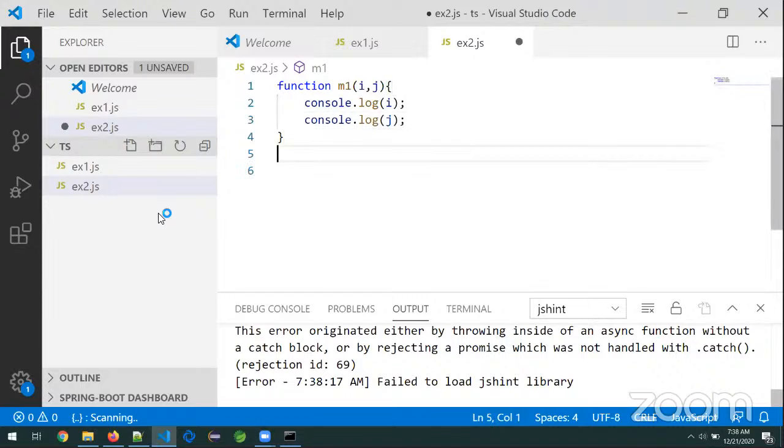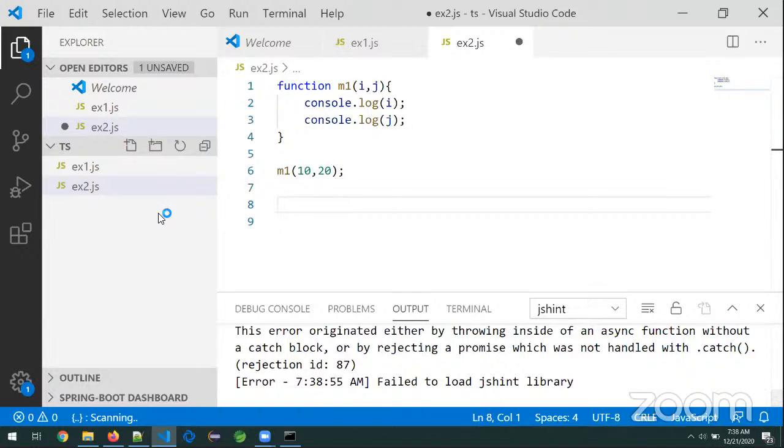Now I'm asking one simple question. M1 10 comma 20. Is it a valid function call or an invalid function call? Think and tell me. Is the sixth line a valid function call or invalid? There is no rocket science in this. It is valid. It is perfectly valid in all programming languages.